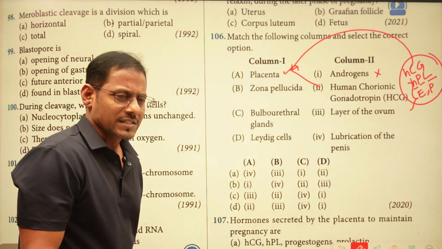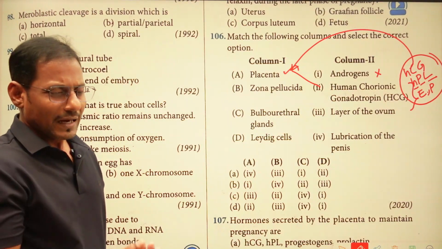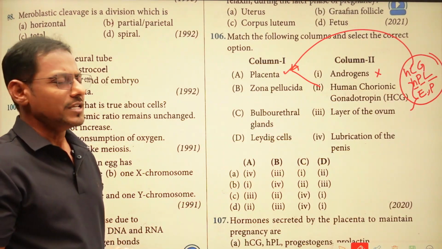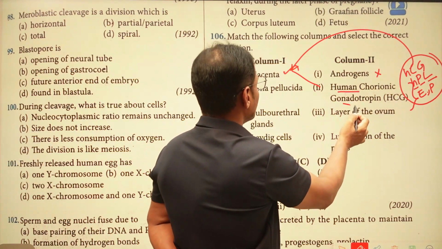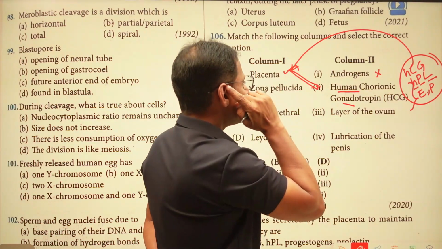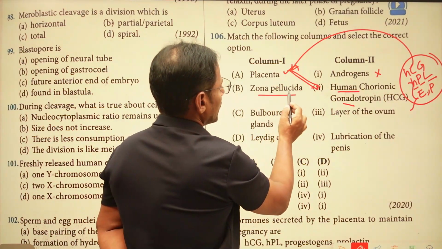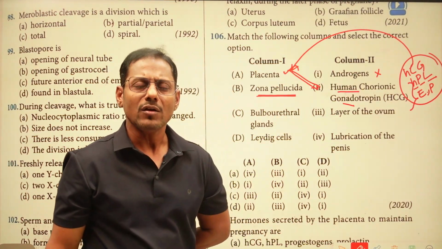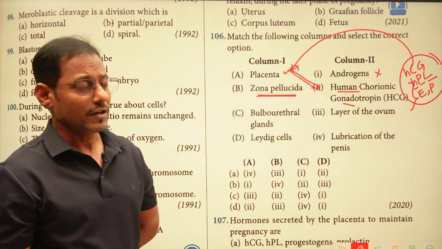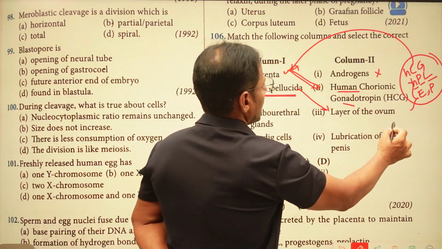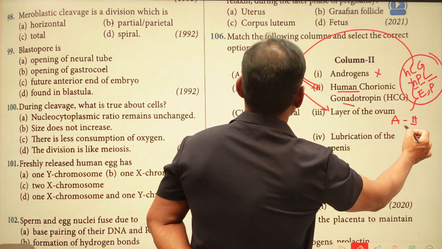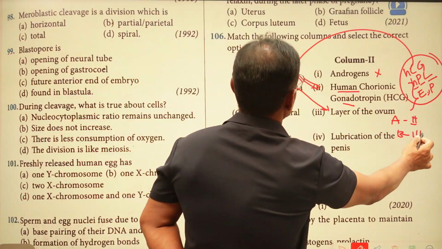So the placenta acts as an endocrine gland during the gestation period, right? So these are the different hormones. Now here the HCG has been given, so the placenta matches with the HCG. And zona pellucida, so zona pellucida is the outermost layer of the ovum, right? Outermost layer of the ovum. See here, the layer of the ovum has been given. Now A is matching 2, right, and B is matching 3.